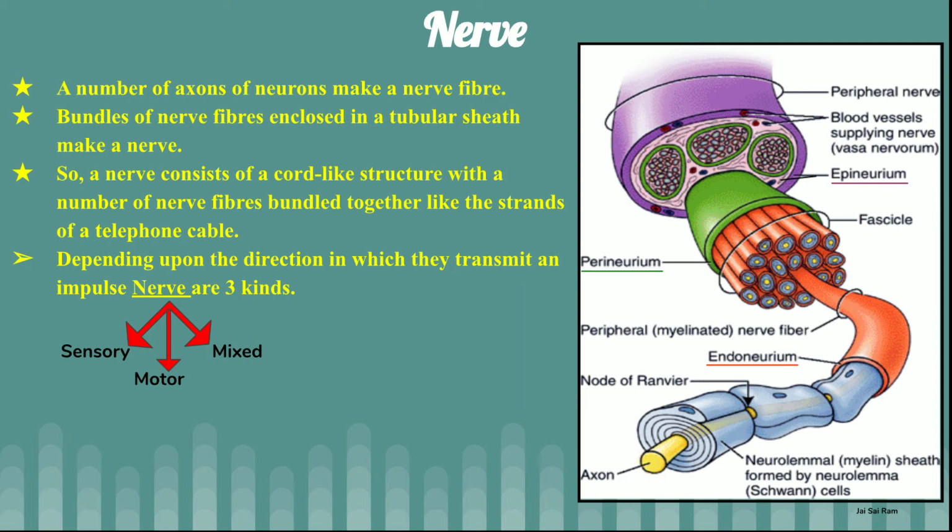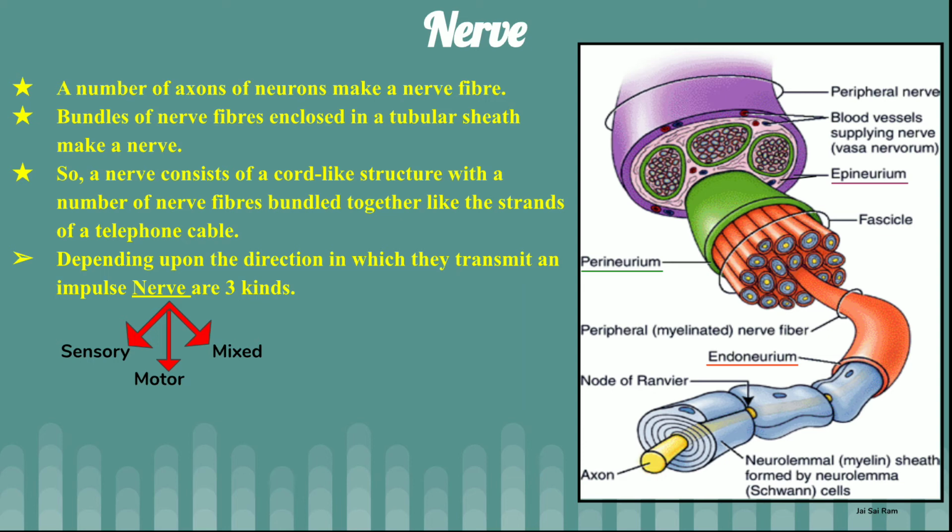Depending upon the direction in which they transmit an impulse, they are of 3 kinds. If they are carrying the impulse from the sensory organ to the brain, that is a sensory nerve. And if they are carrying the impulse from the central nervous system, or peripheral nervous system, whatever it is, to the effector organs, then these are motor nerves.